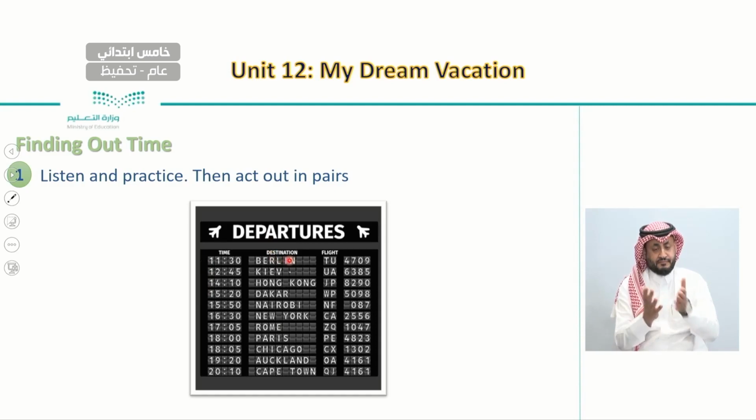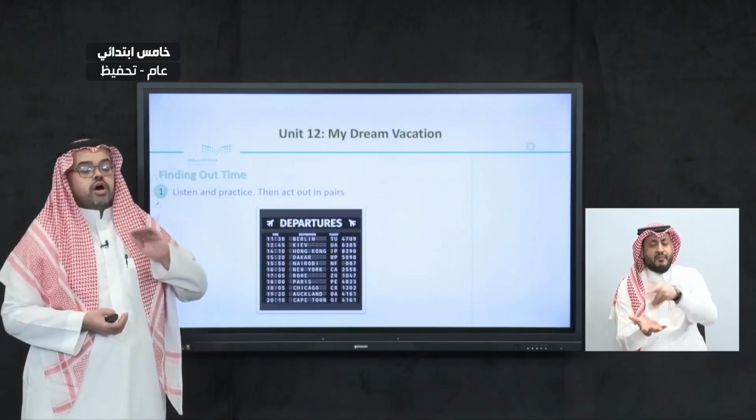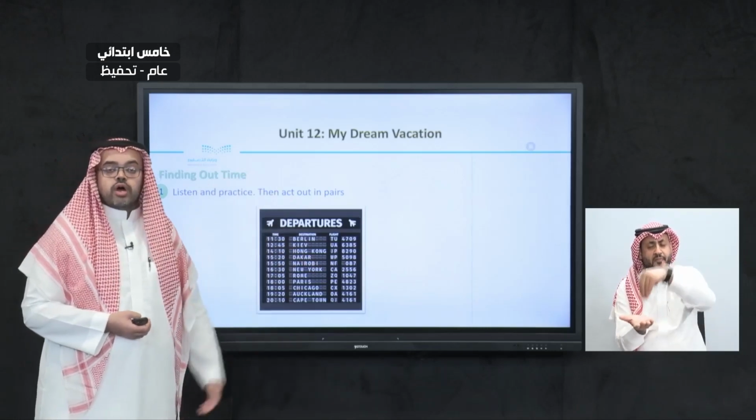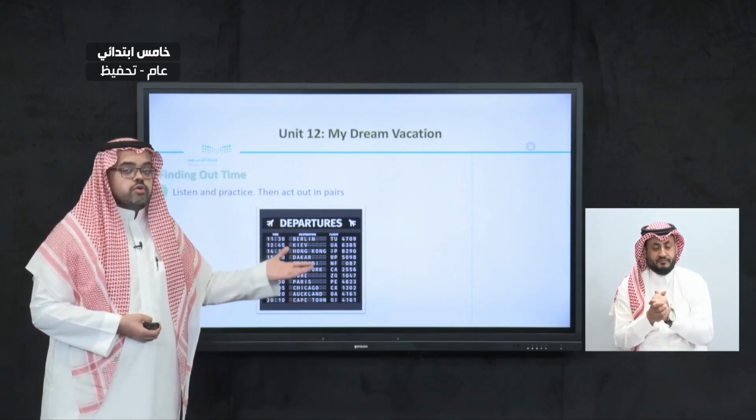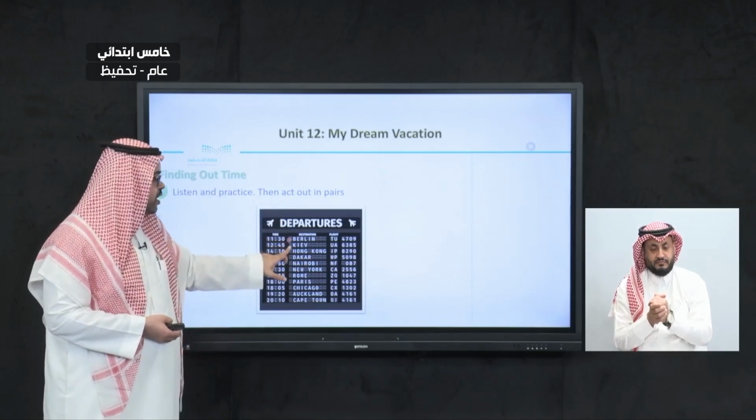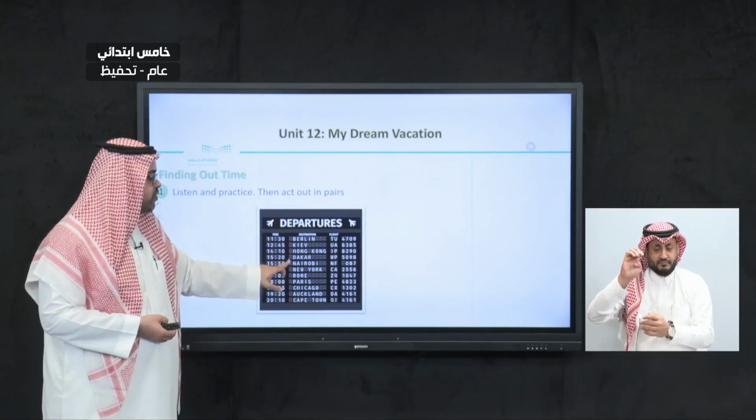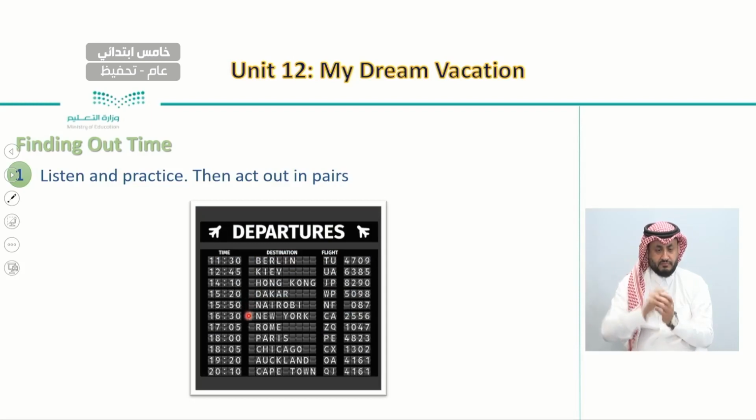And here in the middle, we have the word destination, which means the place we are heading to or the place we are going to. This is what they mean by destination. As you can see here, we have Berlin, Kiev, Hong Kong, Dakar, Nairobi, Rome, Paris, and so on.